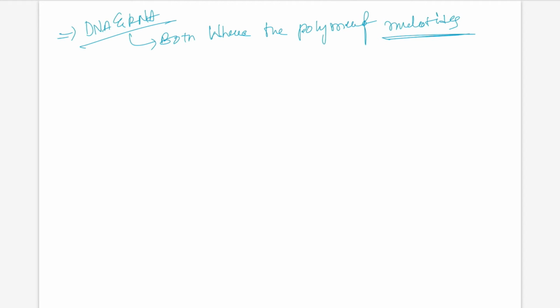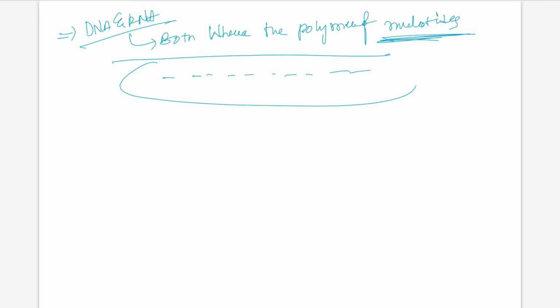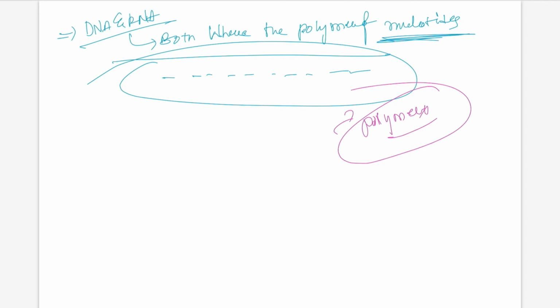As I discussed previously, a nucleotide is composed of a nucleoside plus a phosphoric group. They are chain-like structures, which is called a polymer.